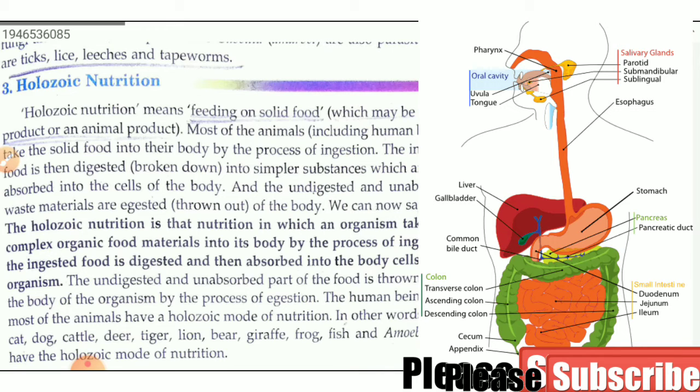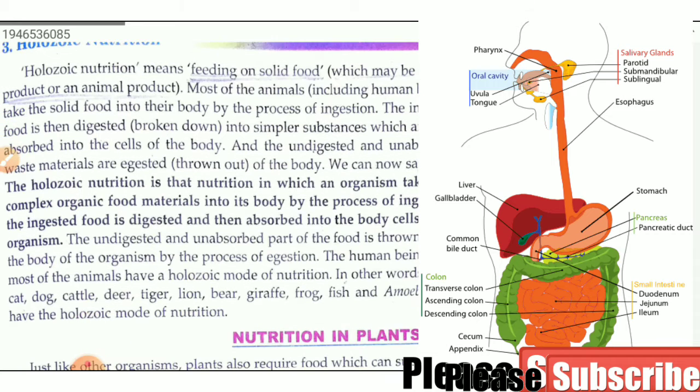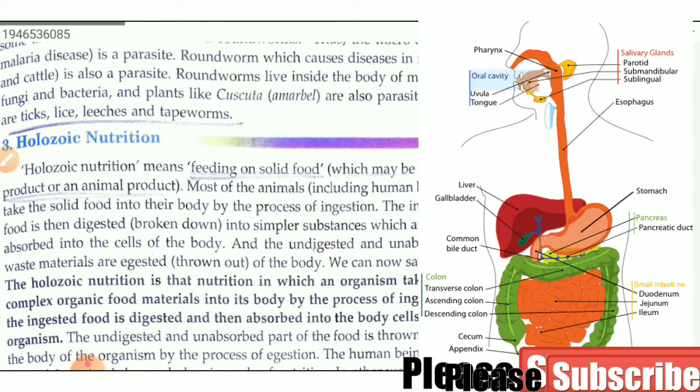Human beings are also like that. They take solid food material and excrete waste material, so both ingestion and egestion take place inside the body of human beings. Many examples can be given: man, cat, dog, cattle, deer, tiger, lion, etc. These organisms perform this kind of mode of nutrition.